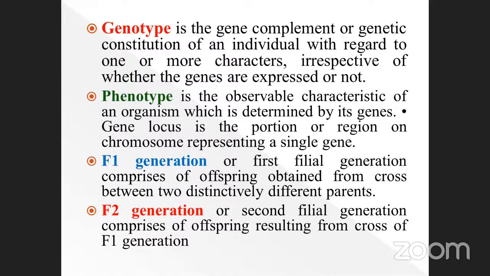The genetic constitution of an individual is called a genotype. And phenotype, as I already told you, is the observable character of an organism determined by its genes. It is also the physical characteristics of your genes.